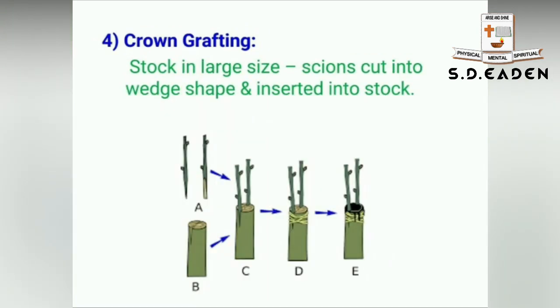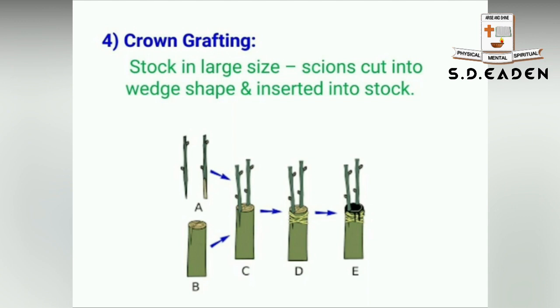Next one is crown grafting. If you see the picture, you'll be able to understand. Usually this type of grafting is carried out when the stalk size is larger. Okay, if the stalk plant is larger in size, this crown grafting can be carried out. Here a wedge shaped cut should be given, and in this cut the scion should be inserted,